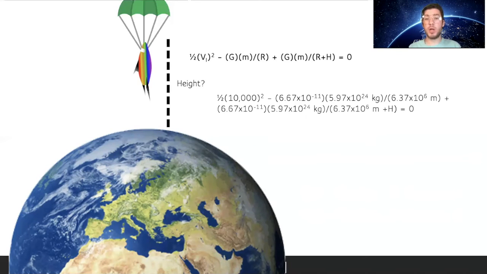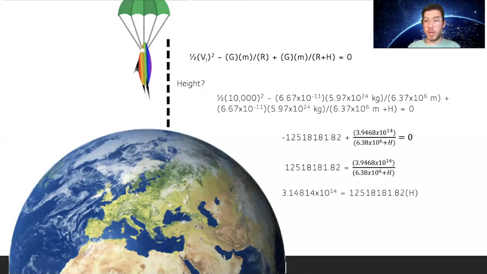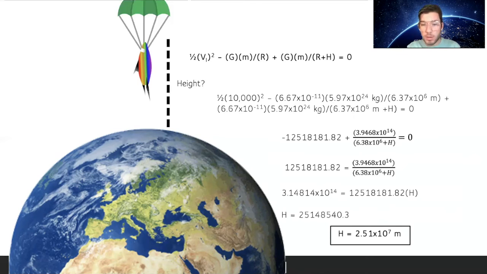So once we plug in all the information that we have, and continue plugging it in, we're eventually able to get the height, our h constant, by itself, and we find out that h equals 25,148,540.3, or 2.51 times 10 to the 7 meters. So that's the total height that our projectile traveled at that velocity for that amount of time.